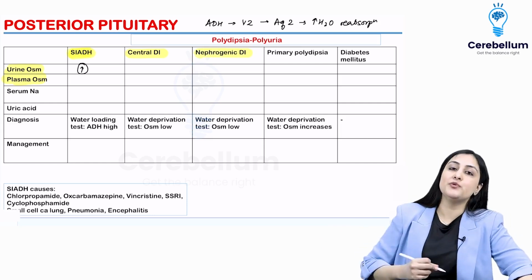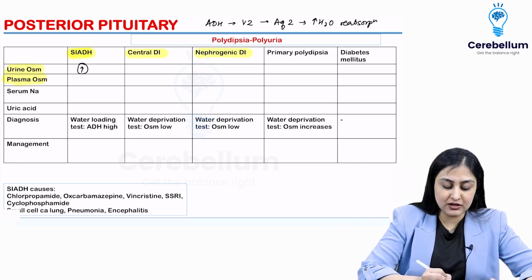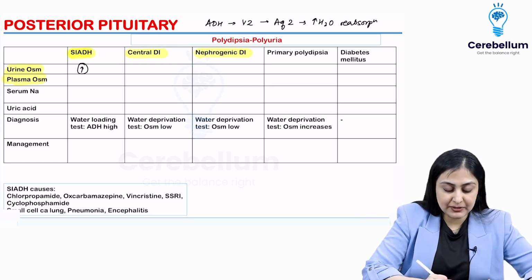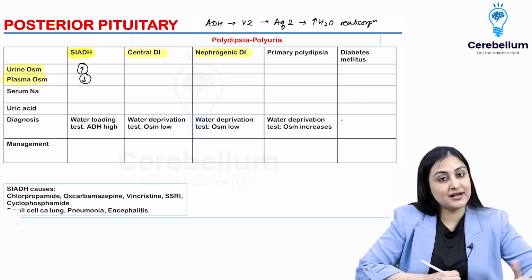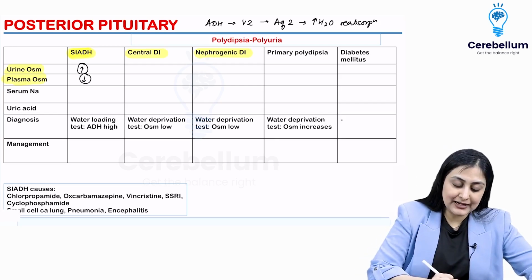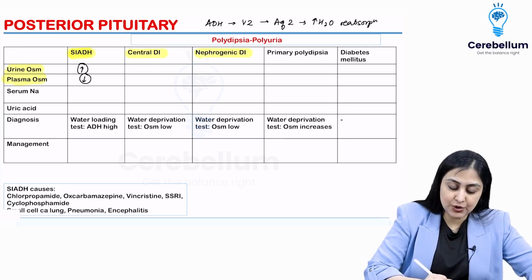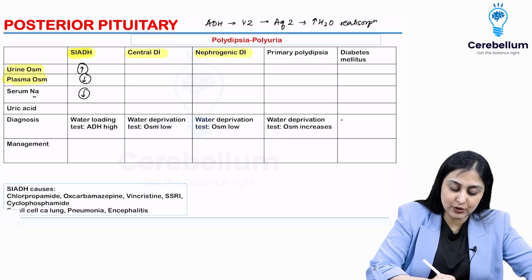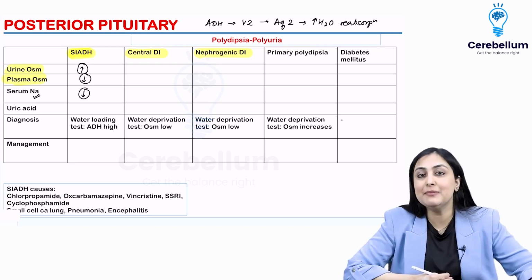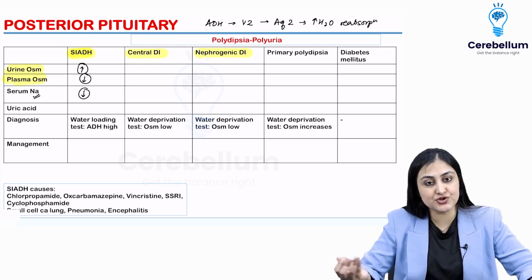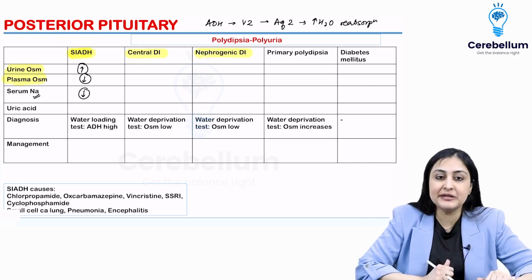So once I've figured that urine osmolarity is going to be high, plasma osmolarity is going to be low. When plasma osmolarity is low, serum sodium is also going to be low, because sodium is what determines the plasma osmolarity the most. So that goes in the same direction.